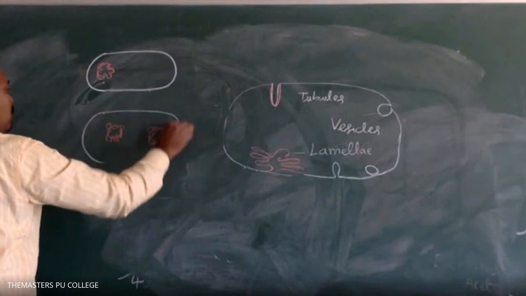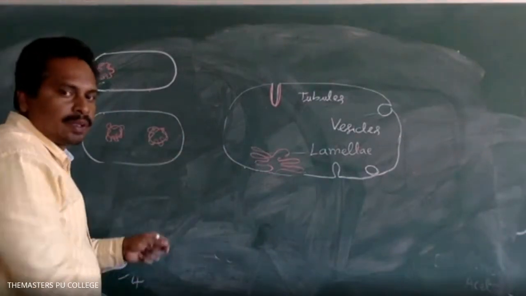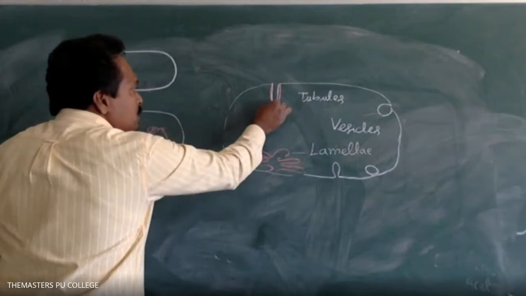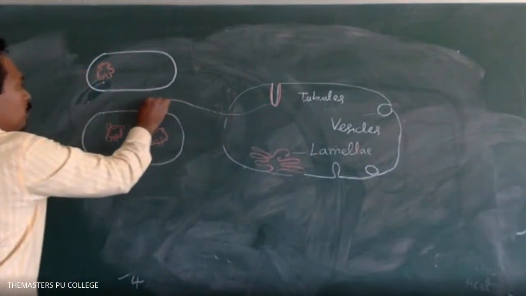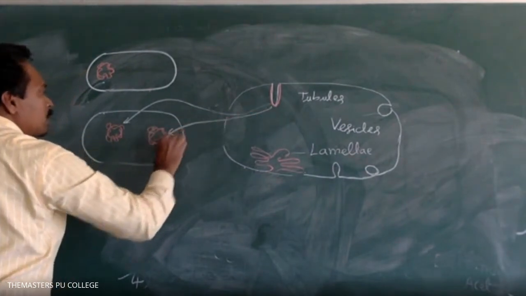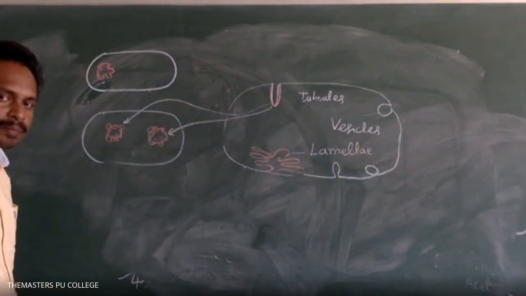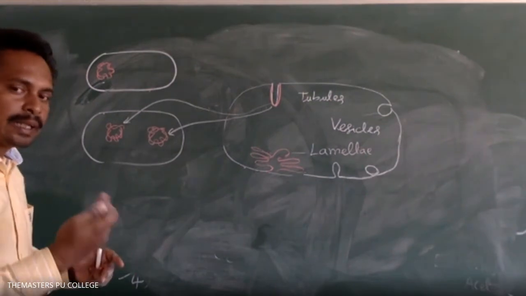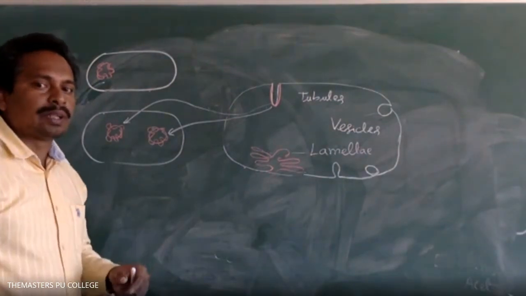Here the cell membrane is involved. The cell membrane will form foldings. These mesosomes are helpful for the replication of the DNA molecule. In the replication process, one molecule of DNA gives rise to two molecules of DNA.